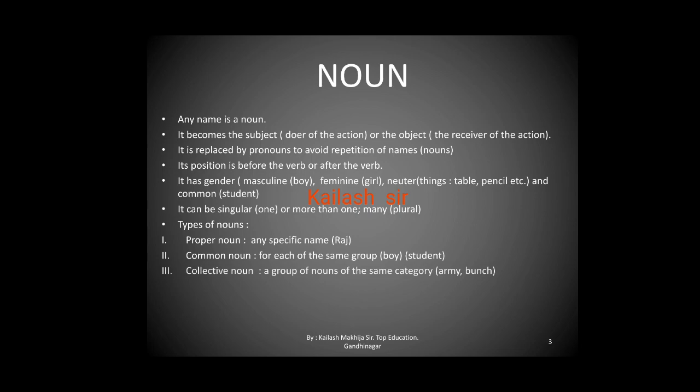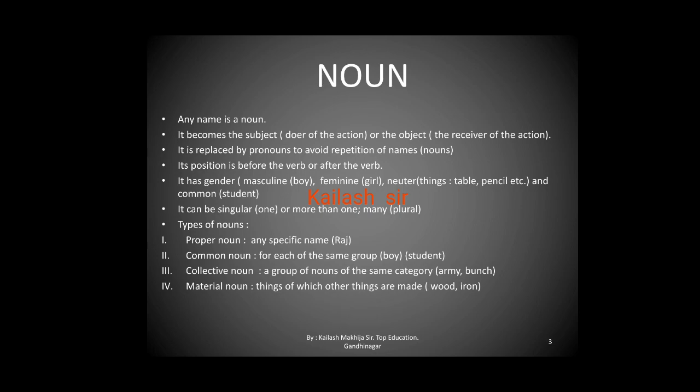Then collective noun, a group of nouns of the same category. Suppose a group of soldiers, we can say army. Many keys, we can say a bunch of keys, a bunch of grapes, like that. Then material nouns, a thing of which other things are made.